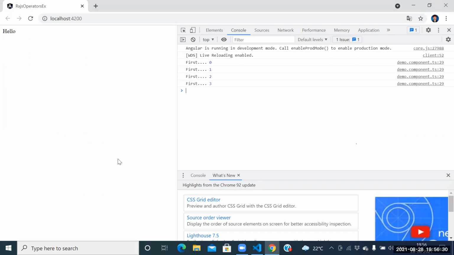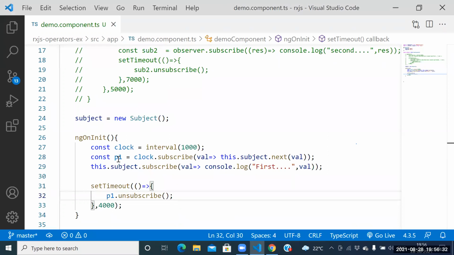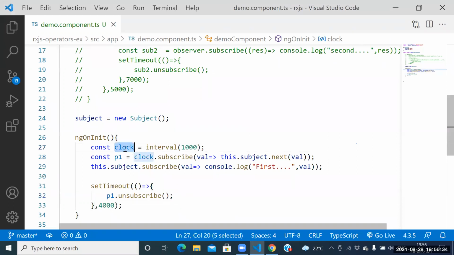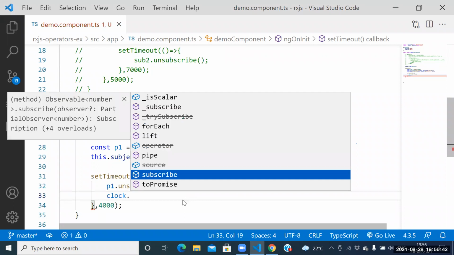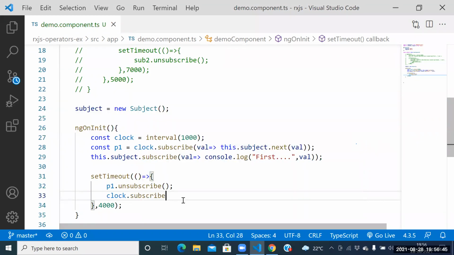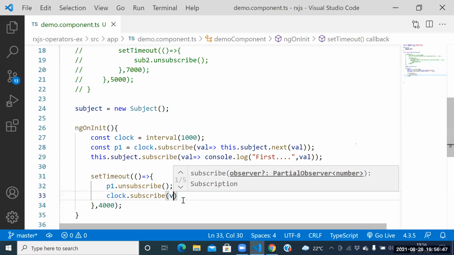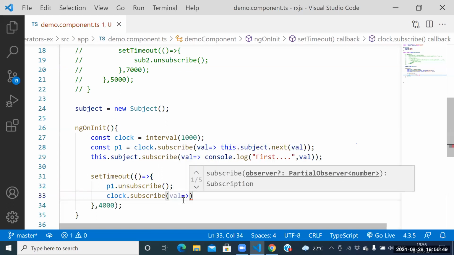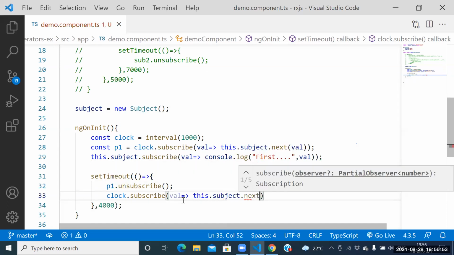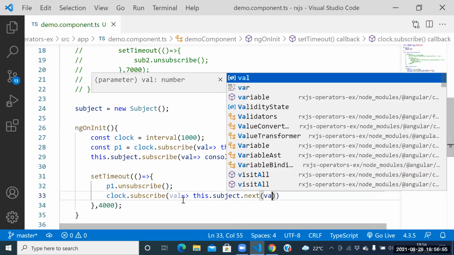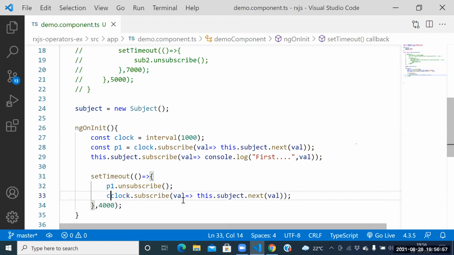Yes, guys, break it now. Just to use this clock by the second person, how can they use it? Constant second person, clock dot subscribe of val, of next one. this dot subject dot next of val. Now, guys, see this one here.